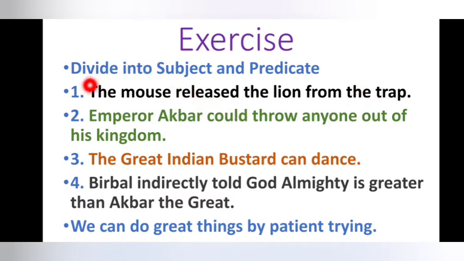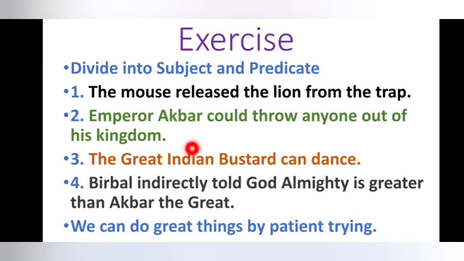In the first sentence, you can see, if you put a slash over here, then the mouse is separated. So the mouse is the subject here. And the remaining portion, released the lion from the trap, that is the predicate. In sentence number 2, Emperor Akbar, the naming part, is the subject of the sentence. Could throw anyone out of the kingdom, that is the predicate.